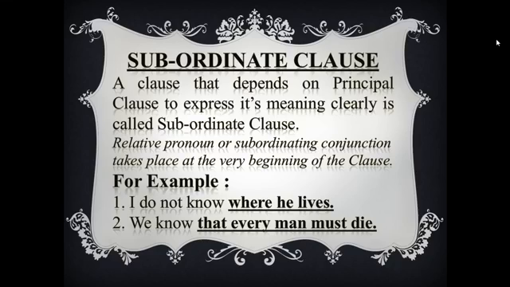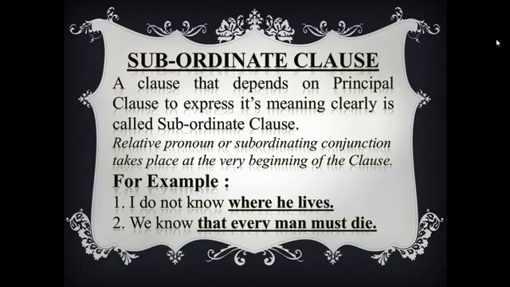Besides, "where" is a relative adverb. As the relative adverb is just before the subordinate clause and is used as a subordinating conjunction, it is a subordinate clause.